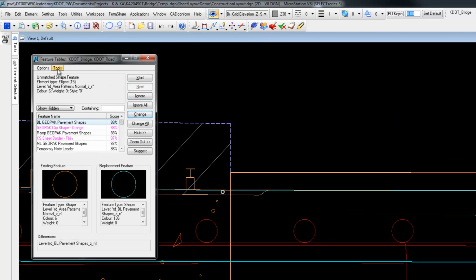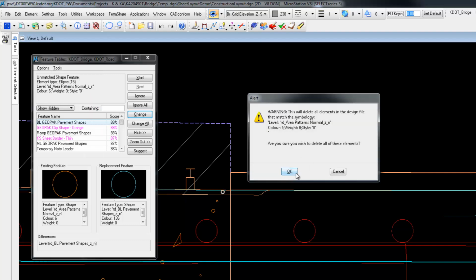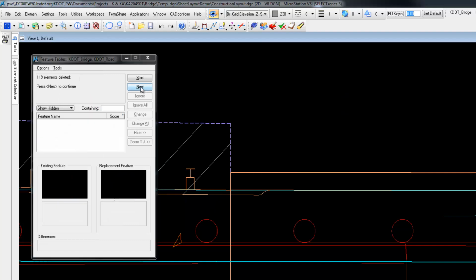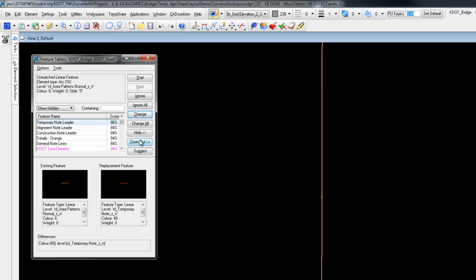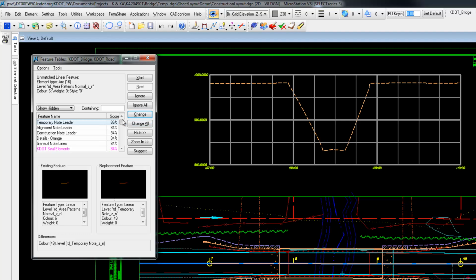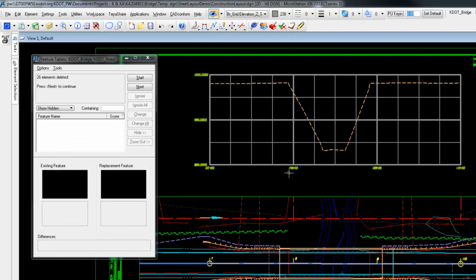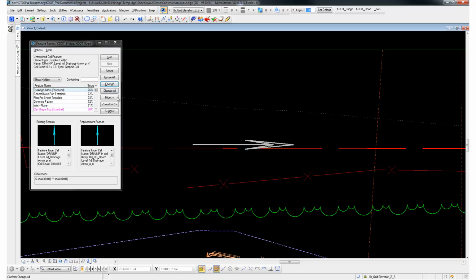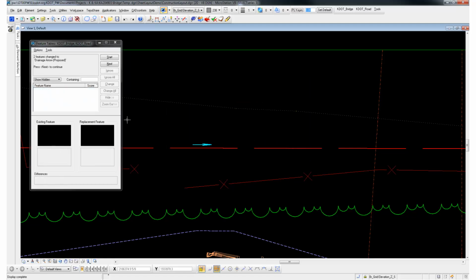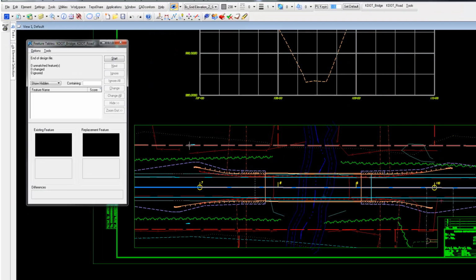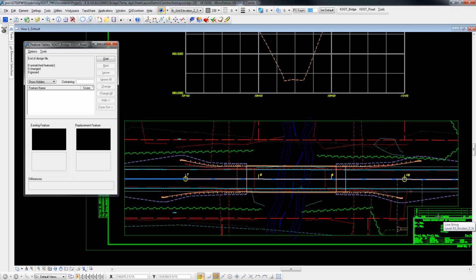This is some stuff that we don't need from the road file, so we're going to just use the Conform to delete it. Delete all matching. Same thing with this feature that it found. Stuff that we don't need in our file. I'll run it again until it comes up clean.